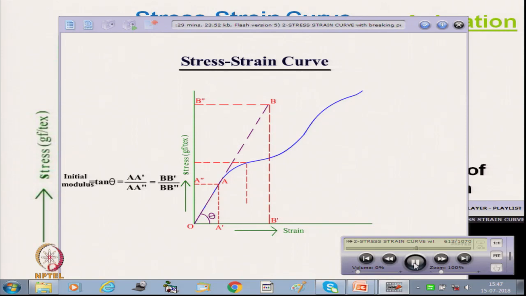This is the yield point, and the distance O C dash is the yield strain and O C double dash is the yield stress. So, this is the yield point. Okay. So, we can calculate the yield stress and yield strain.